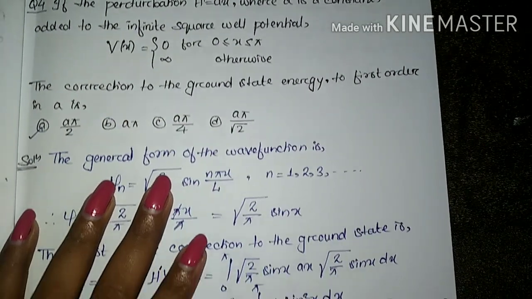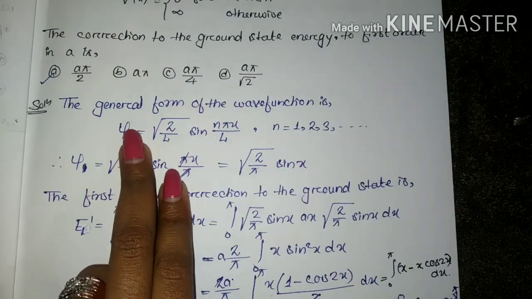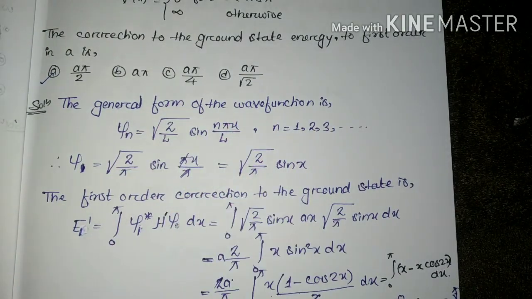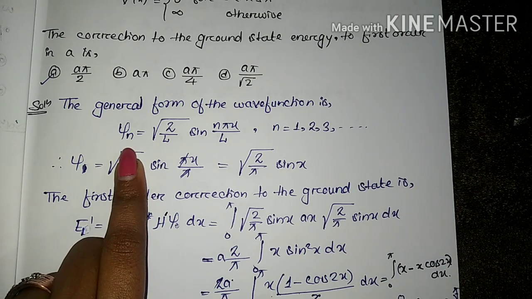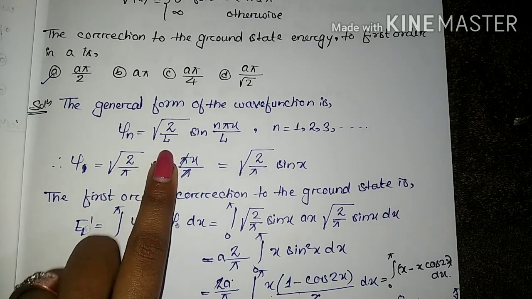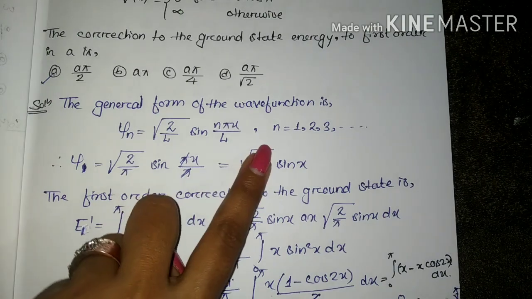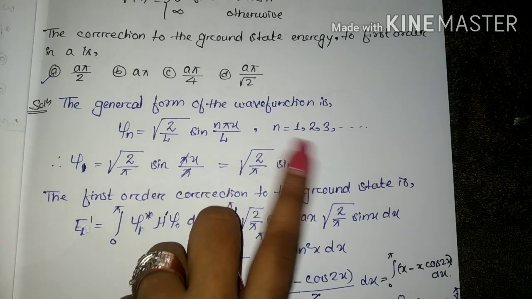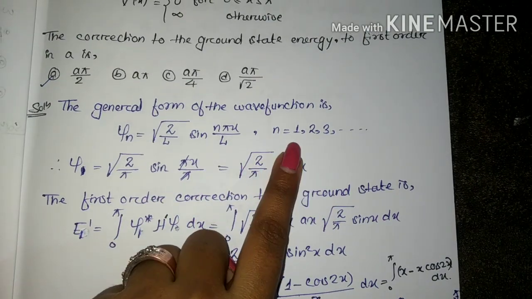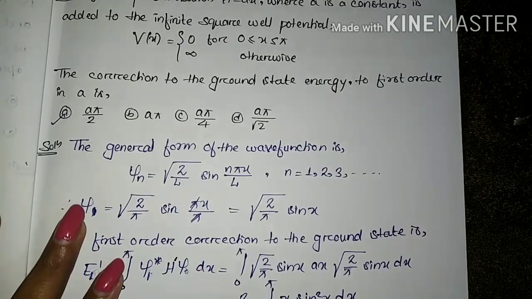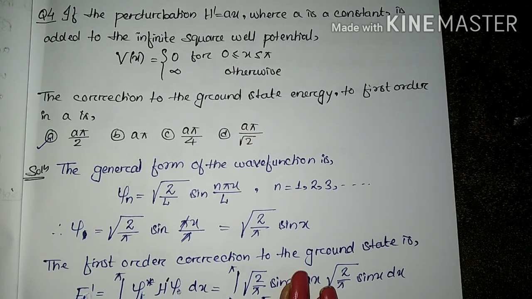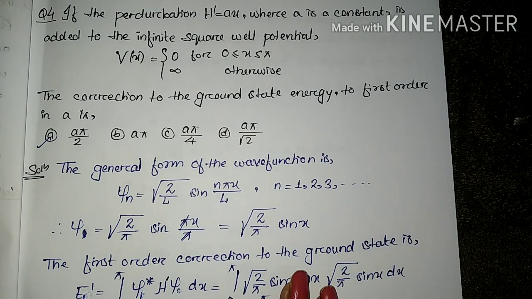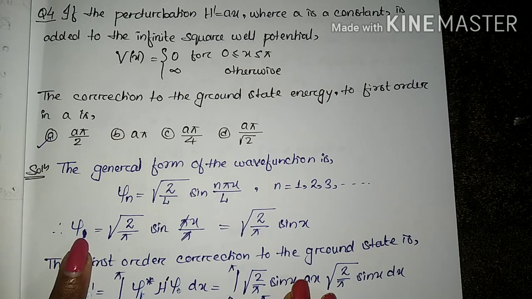The potential is 0 for x between 0 and pi, and infinity otherwise. The perturbation added is Ax. So first of all, we will write the general form of the wave function for an infinite square well. We know the general wave function is psi n equals root over 2 by L sine n pi x by L, n equals 1, 2, 3. Since this infinite square well potential is one dimensional, n equals 1, 2, 3, so the ground state will be for n equals 1.